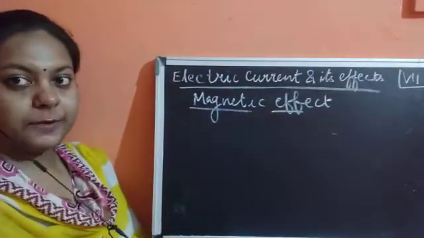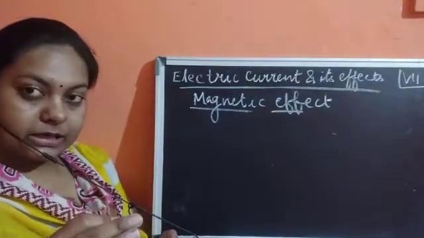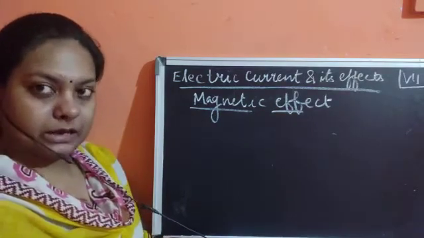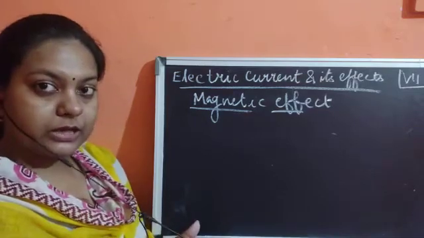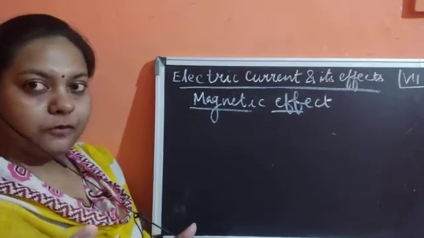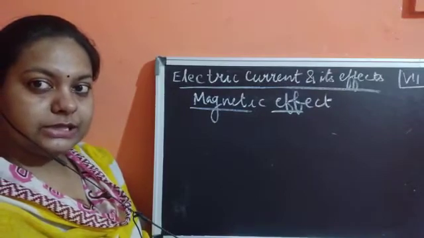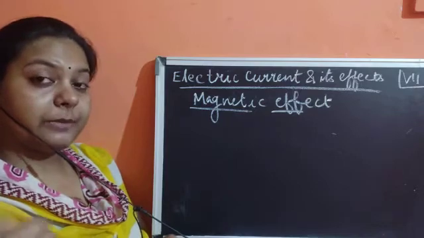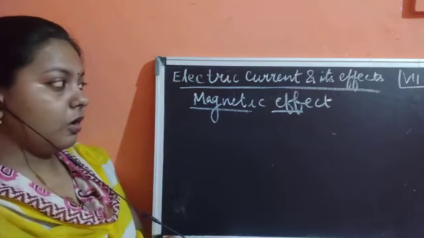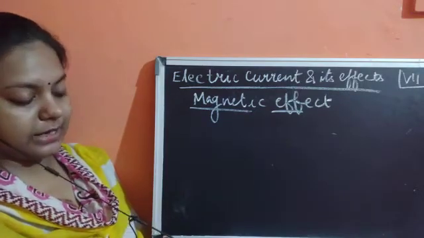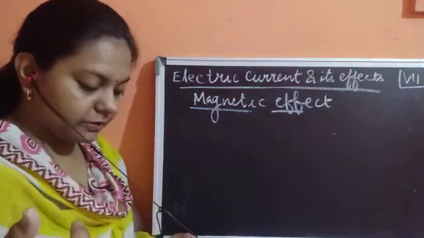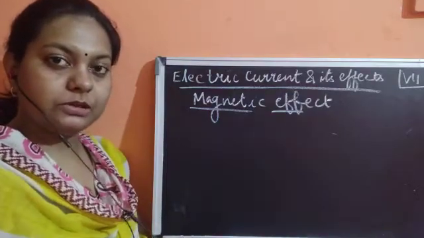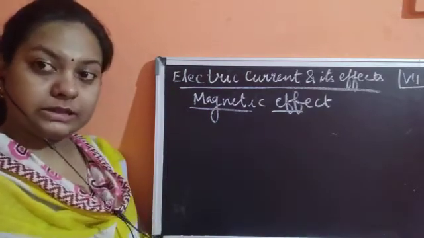Then effect means it is a result. As a result of current flowing, energy can be shown in two ways: it comes out in the form of heat or light, or it could come in the form of magnetism, in the form of electromagnetic rays or magnetic rays. Fine, so this was about the magnetic effect, just the introduction.